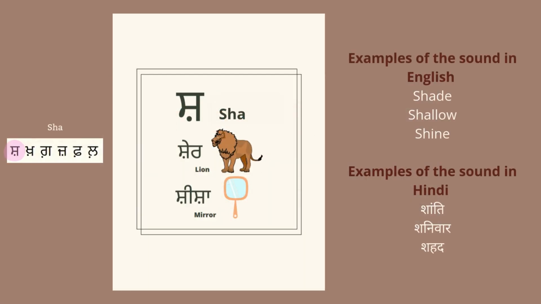Sasse pair bindi, sh. Sh sher, sh shisha, sh shalgam. In English, shade, shallow, shine. In Hindi, shanti, shanivar, shahid.